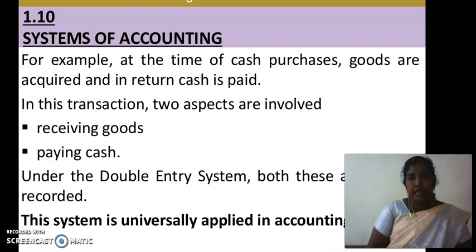For example, at the time of cash purchases, goods are acquired and in return cash is paid. In this transaction, two aspects are involved. One is receiving goods, the other one is paying cash. Under the double entry system, both these aspects are recorded. This double entry system of accounting is universally applied in the accounting subject.